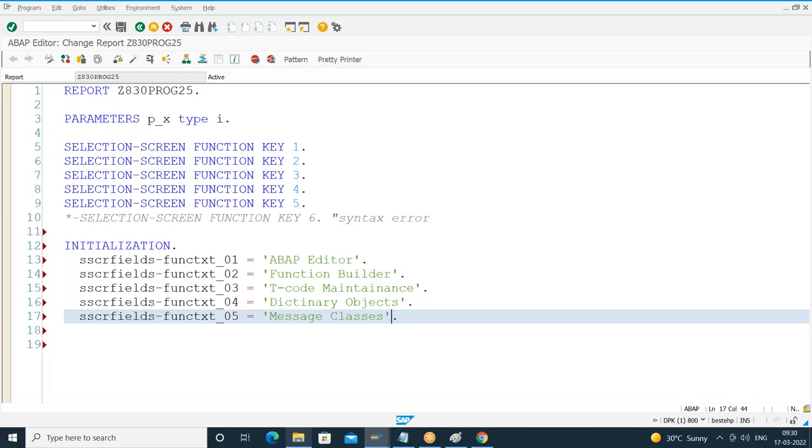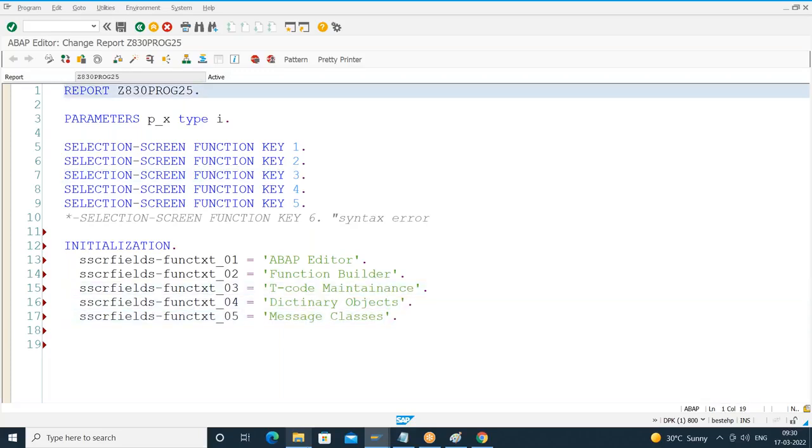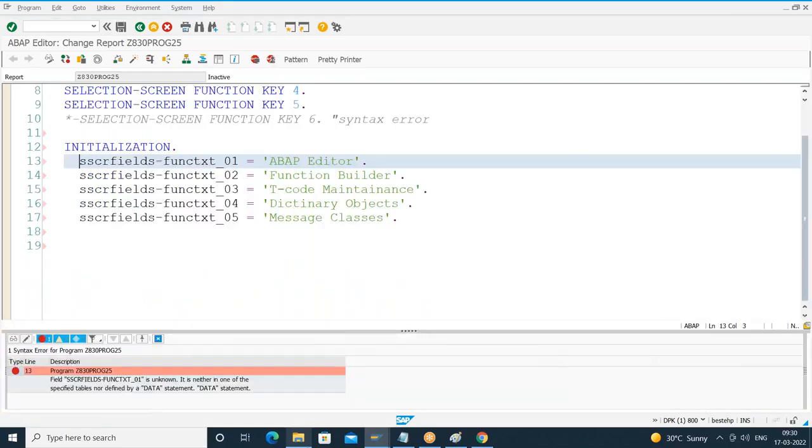Right. So I have constructed 5 buttons, and those 5 buttons are represented by the standard structure fields. So I've assigned the data. Let's see what happens. When I do the syntax check, I'm getting an error: the field SSCRFIELDS-FUNCTXT is unknown.